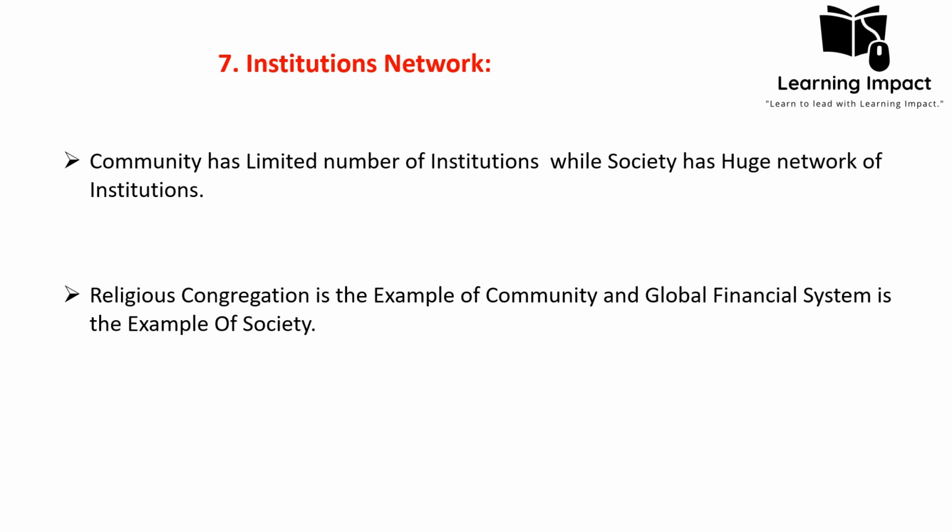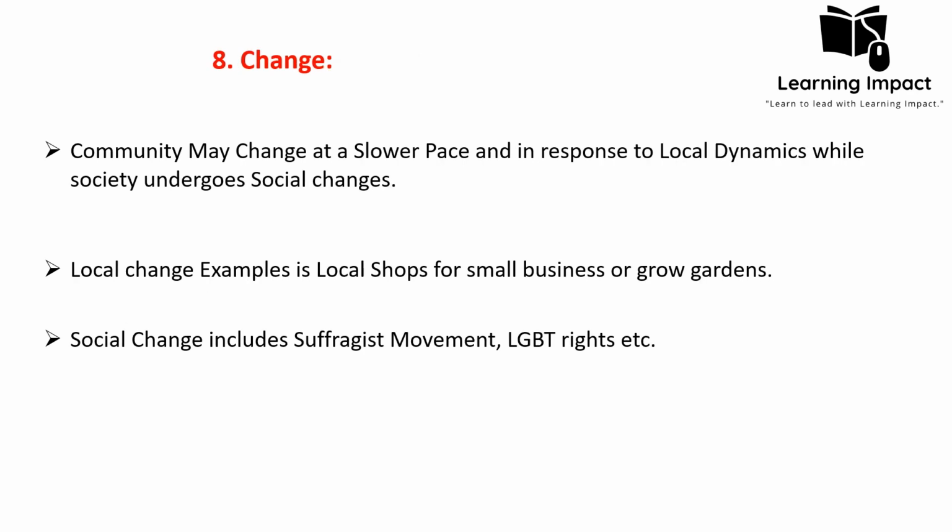Another example, Pakistani society. It runs on the basis of many institutions: political institution, economic institution, religion institution. These are all the institutions that run this one society, that is Pakistani society. So we can say that the network of institutions in a community has a limited number, while in case of society, it is a huge and complex system of institutions which are always at work.